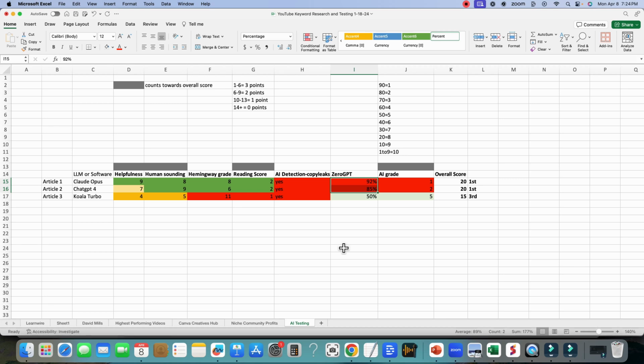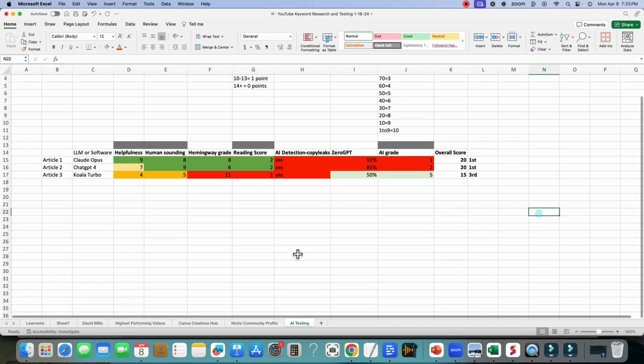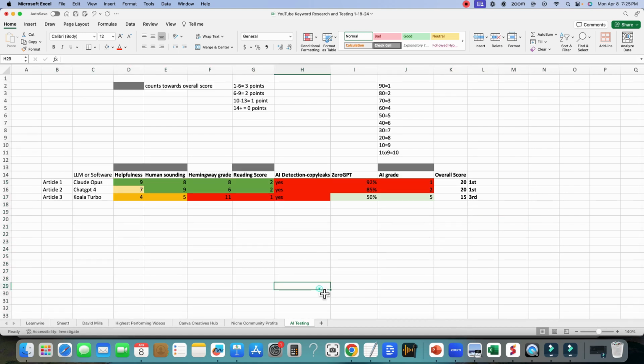Now, there are tricks of the trade and different things you can do with prompting to make things sound more human-like and to get these scores down. And I know that, and I'll be doing testing and perform those tests, and then we'll have some fun and we'll continue measuring. Maybe I'll put some notes over here as well so I kind of know what I did with that test. But with that said, just right out of the gates, the best Hemingway reading score was actually ChatGPT 4. Human sounding also was ChatGPT 4, but then helpfulness was Claude Opus, which did better with just overall helpfulness and the article. And that is kind of what we're going for with the Google Helpful Content Update, right?